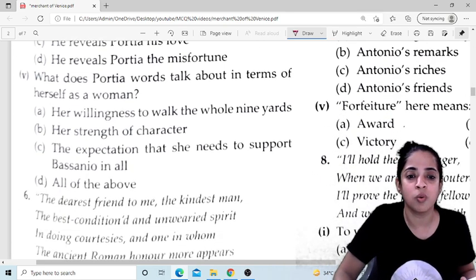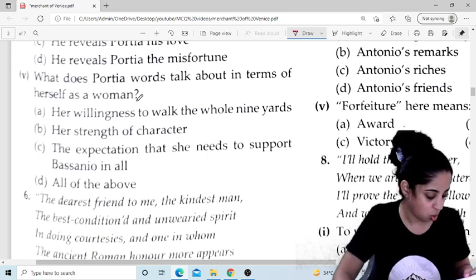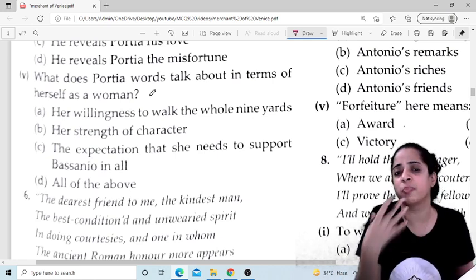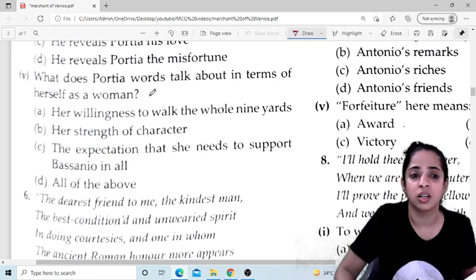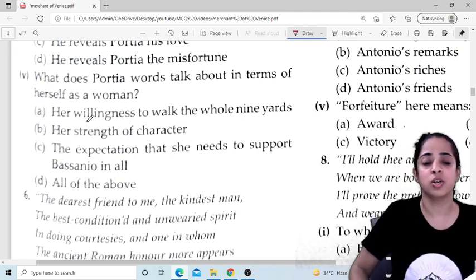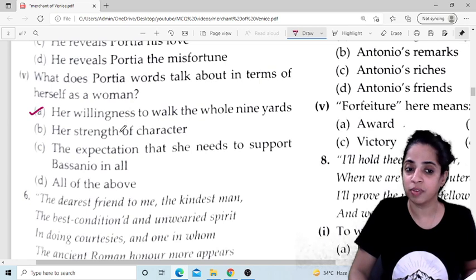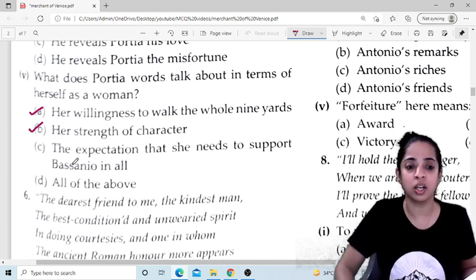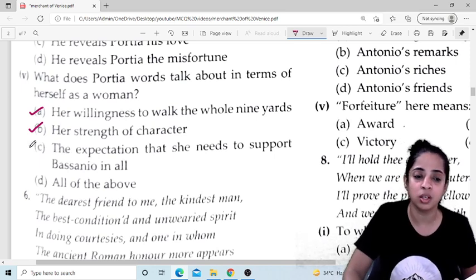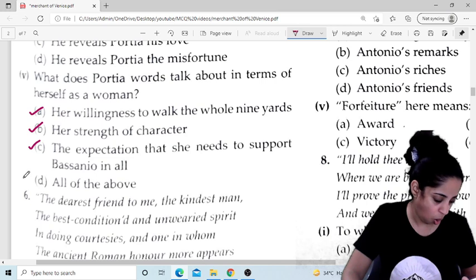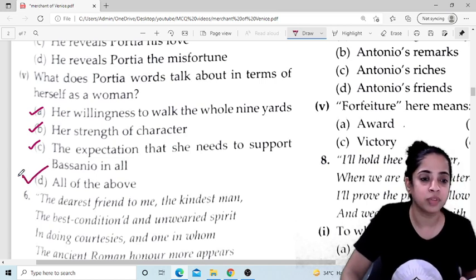What do Portia's words say about herself as a woman? How does she portray herself? Her willingness to walk the whole nine yards, yes. Her strength of character, that is also correct. The expectation that she needs to support Bassanio in all conditions, yes. So the answer has to be all of the above.